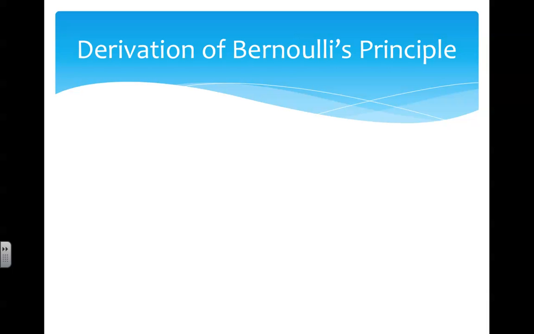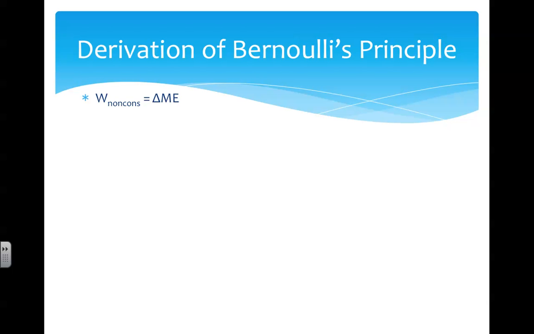From the work-energy relationship, we know that the work done by non-conservative forces equals a change in mechanical energy. Remember, if there's no work done by non-conservative forces like friction, then there is no change in mechanical energy. But in this case, there are non-conservative forces, so we have to take those into account. Using this relationship, let's calculate the work done on the fluid at positions 1 and 2.